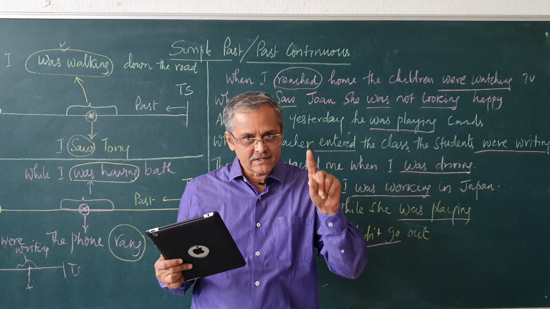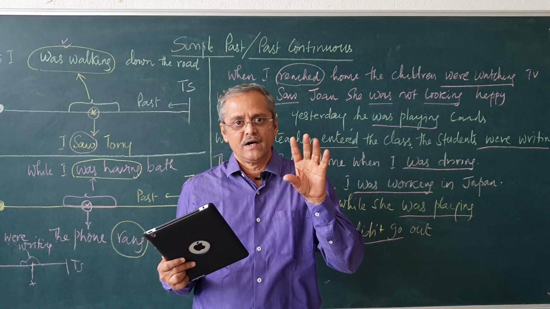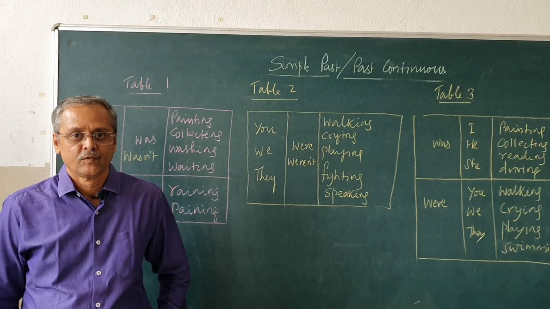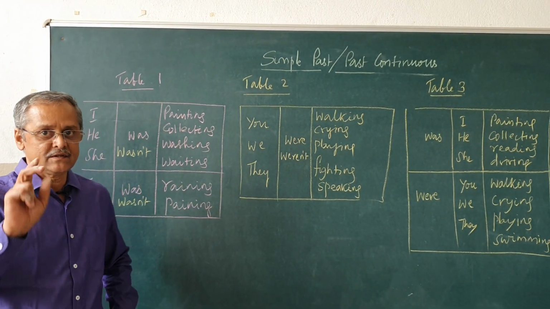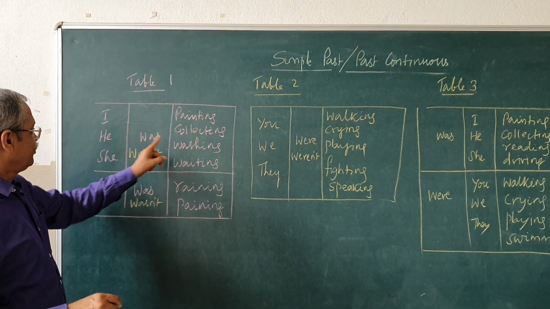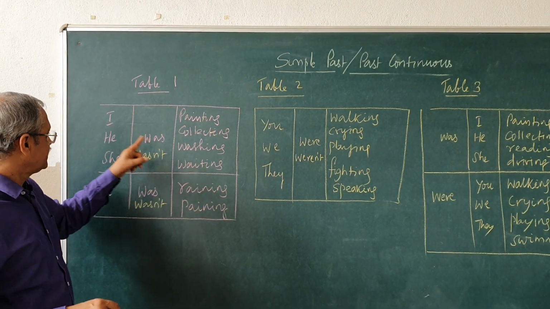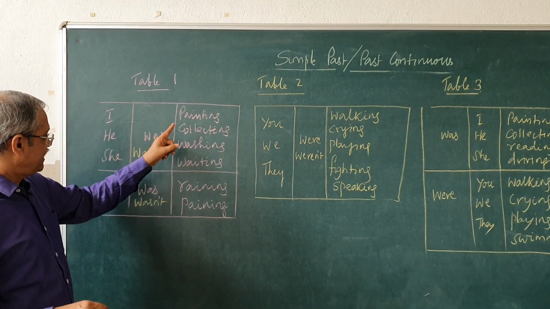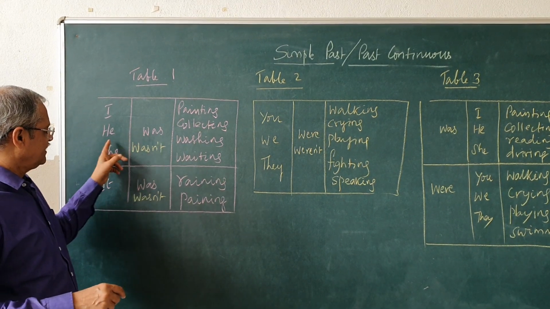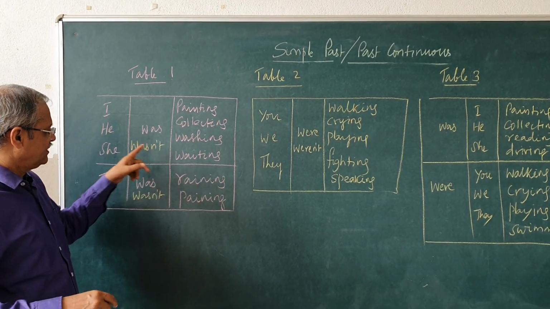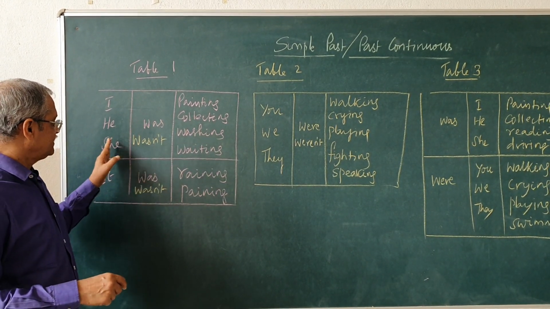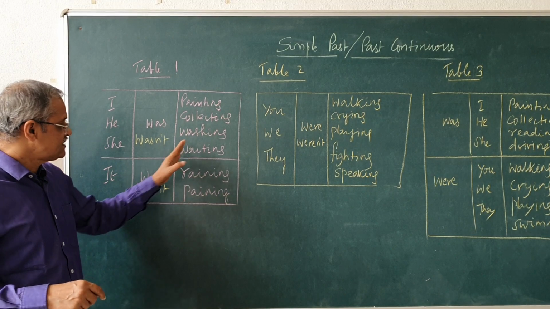Now, I will give you the structure of the past continuous. How do we use the grammatical structures of past continuous action? We will see now the pattern practice, that is the structure of the past continuous form. I was painting, I was collecting, I was washing, I was waiting, he was painting, he was collecting, he was washing, he was reading, he was waiting, he was cleaning, he was cooking, she wasn't painting, she wasn't collecting, she wasn't washing, she wasn't waiting.